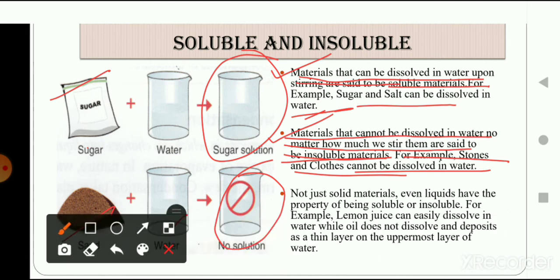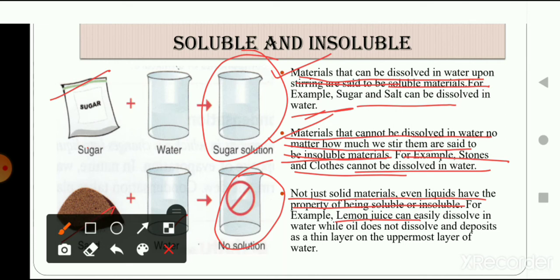Not only solid materials, there are some materials in liquid form also that have solubility and insolubility. Not just solid materials, even liquids have the property of being soluble and insoluble. Let's take the example of lemon juice. We love lemon juice, right? All of you drink lemon juice when you feel hot. Yes, you love lemon juice, I hope.